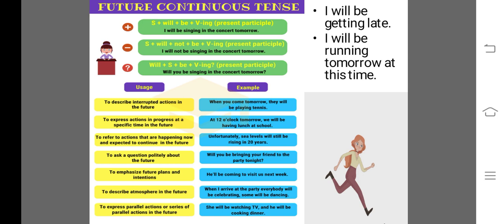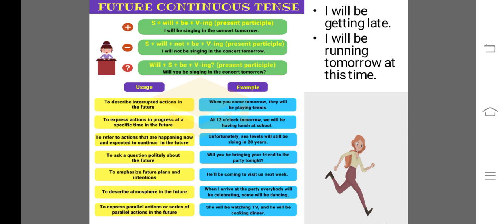So you have to arrange the words according to the structure. I, which is subject, will be, which is the helping verb of this tense, then V1 ing, singing in the concert tomorrow. So according to the structure, we have to use will be plus V1 ing form, which is also called present participle form. In negative, what you have to do?